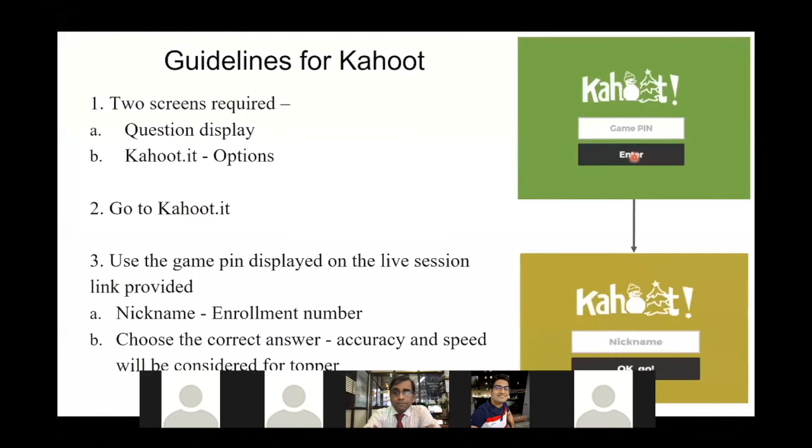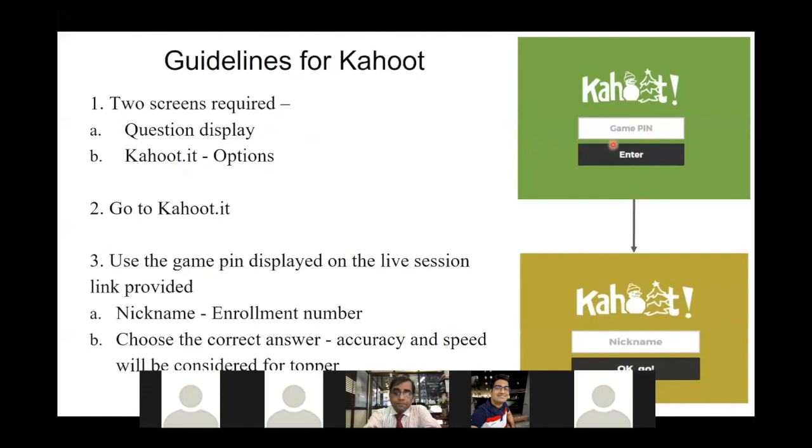So you'll be requiring 2 screens for playing Kahoot. One, where you're watching these instructions right now, will have all the questions displayed on the screen. Whereas you'll be needing another screen, which can be your mobile screen. And for that, you'll be able to see all the options which you can select to answer the questions displayed on the screen. So for the options, you'll have to go to kahoot.it.